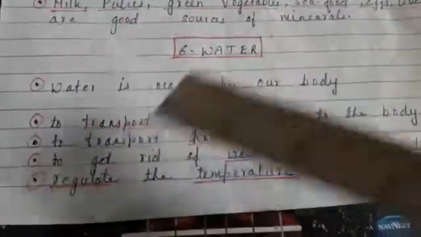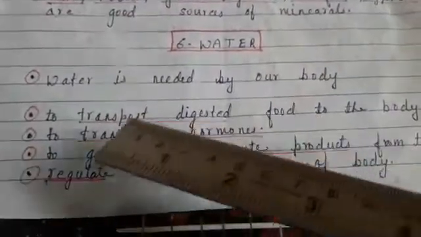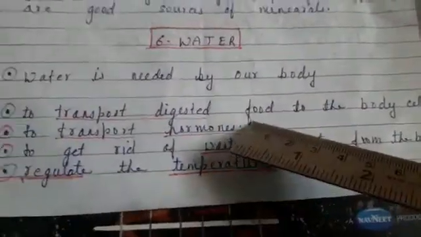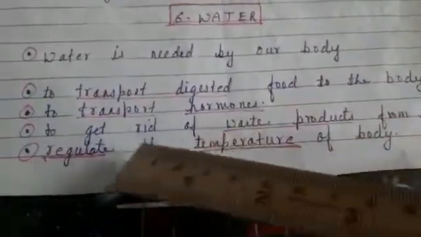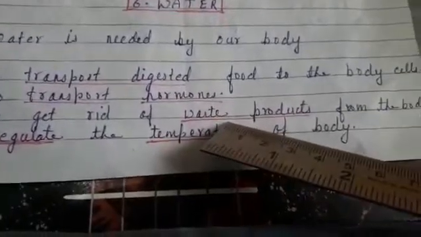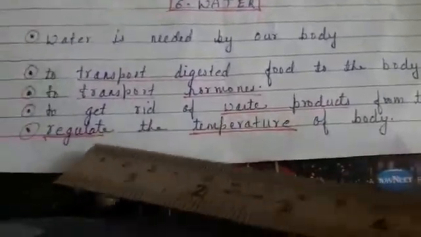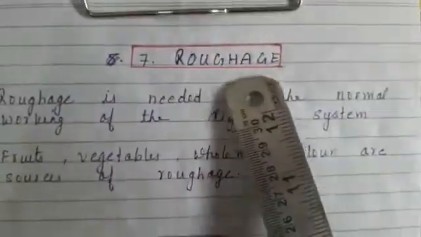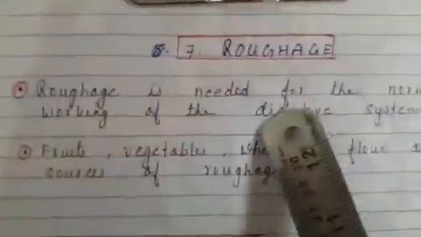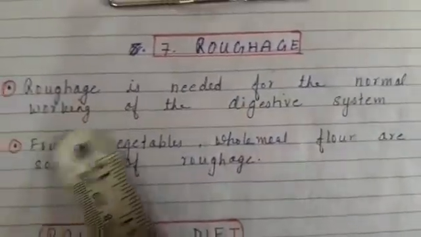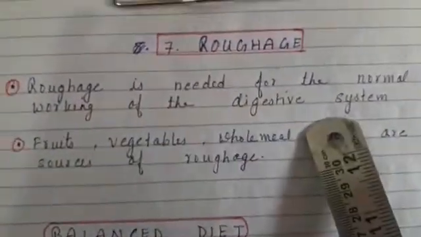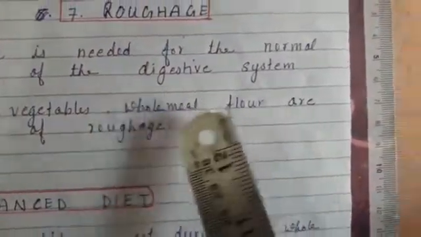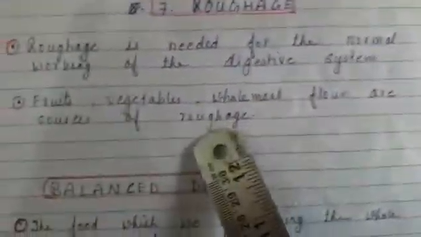Now water. Water is needed to transport digested food to the body, to transport hormones, to get rid of waste products from the body and to regulate the temperature of the body. Now last is roughage. Roughage is needed for the normal working of the digestive system. Fruits, vegetables, wheat, meal, flour are sources of roughage.